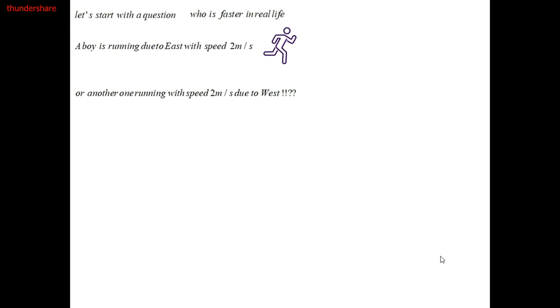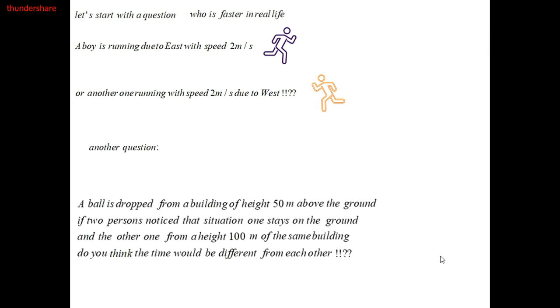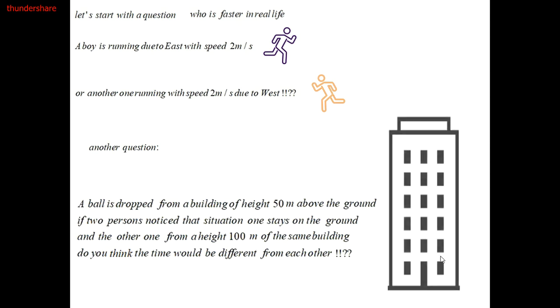Let's start with a question. Who is faster in real life? A boy running due east with speed 2 meters per second, or another one running with speed 2 meters per second due west. Another question. A ball is dropped from a building of height 50 meters above the ground.